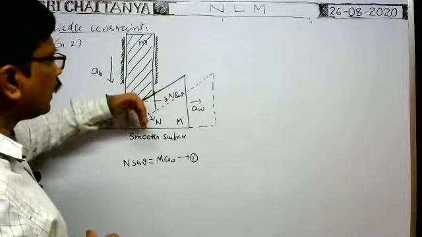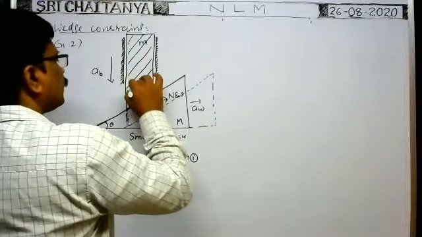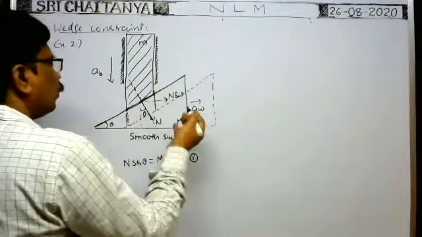Perpendicular to the plane of contact, there is no change in the acceleration. So perpendicular to the plane of contact means in this direction. In this direction, there is no change in the acceleration of the two.